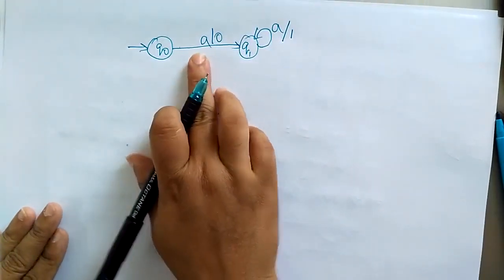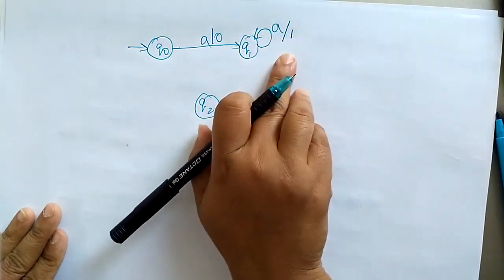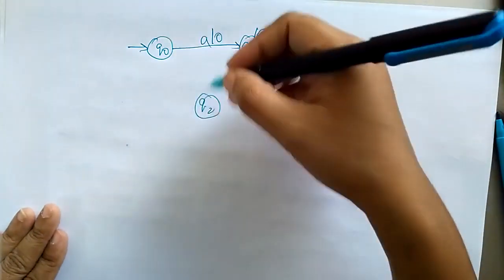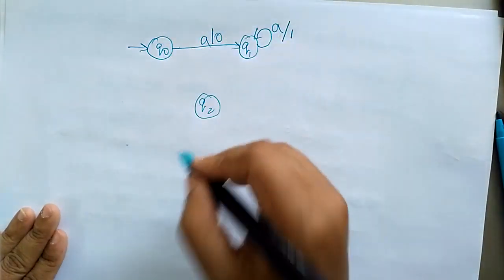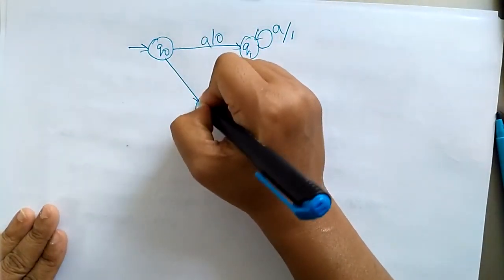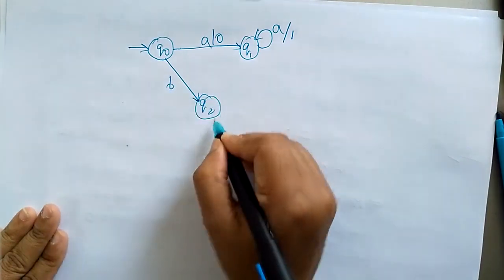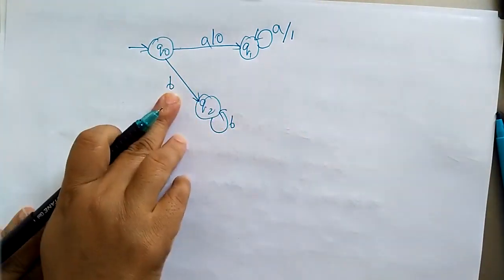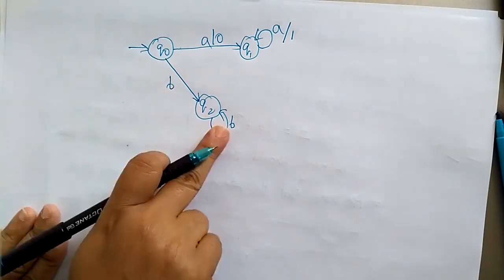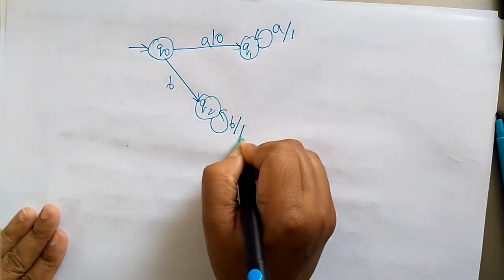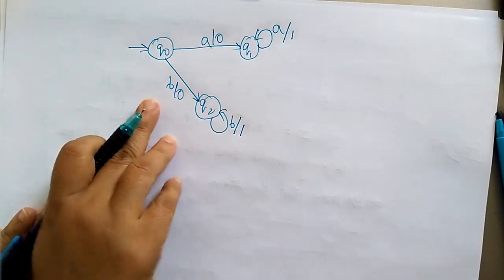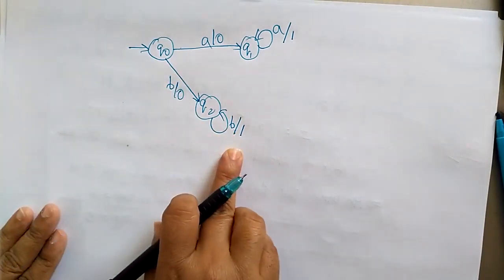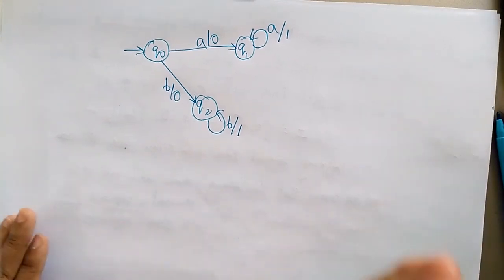Now let me construct with B. Whenever the string ends with BB, it generates an output 1, or else 0. So if a single B is there, the output is 0. If BB is there, the output is 1. This is a simple concept.